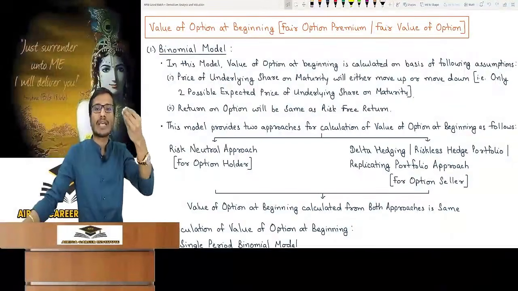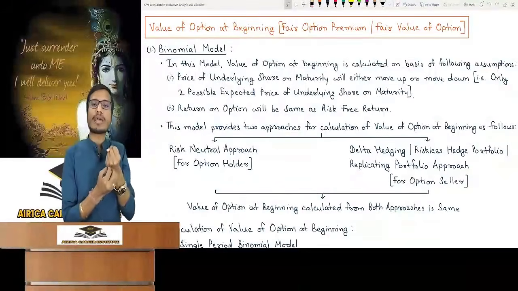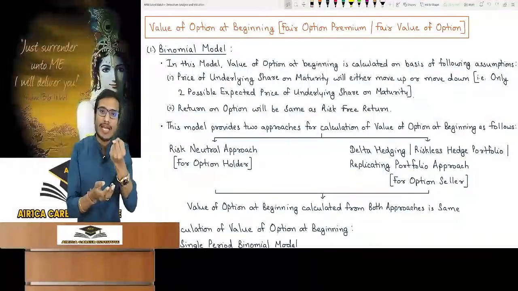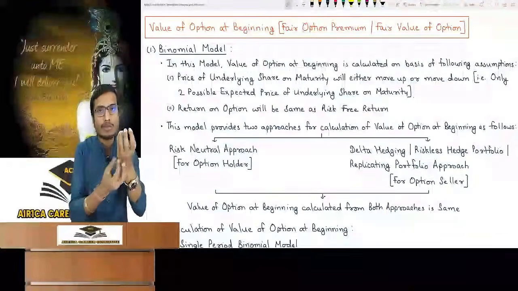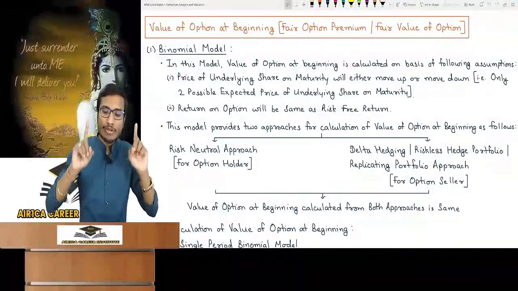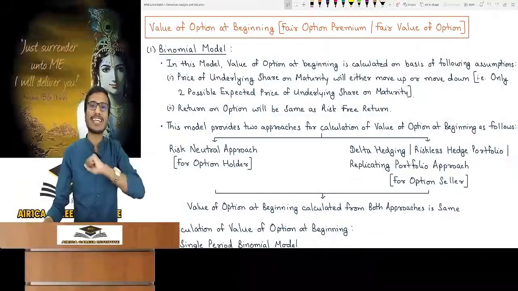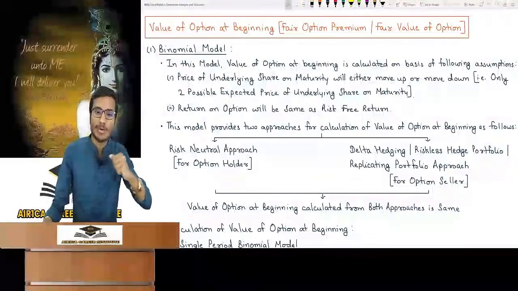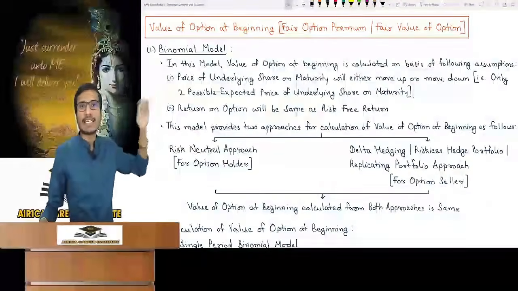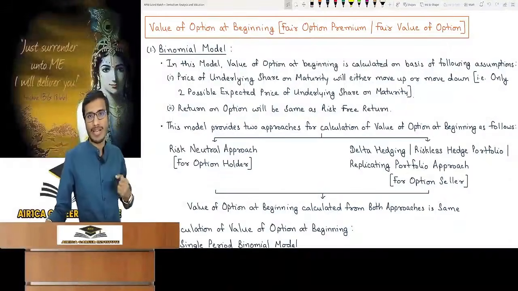The crux will be the same, but there are a few assumptions behind every model. Whenever I have taught you a chapter, if there is a model, I have told you that all the economists and theorists, when they make their models to calculate anything, have some assumptions behind it. No model could be made without any assumptions, it's a fact. So there are two assumptions behind this model which you should know. Will these assumptions be asked in the exam? No. Then why am I telling this? For those slow students who seek more knowledge, who ask why is this happening, another scenario could have happened. This is happening because it is written in the model.